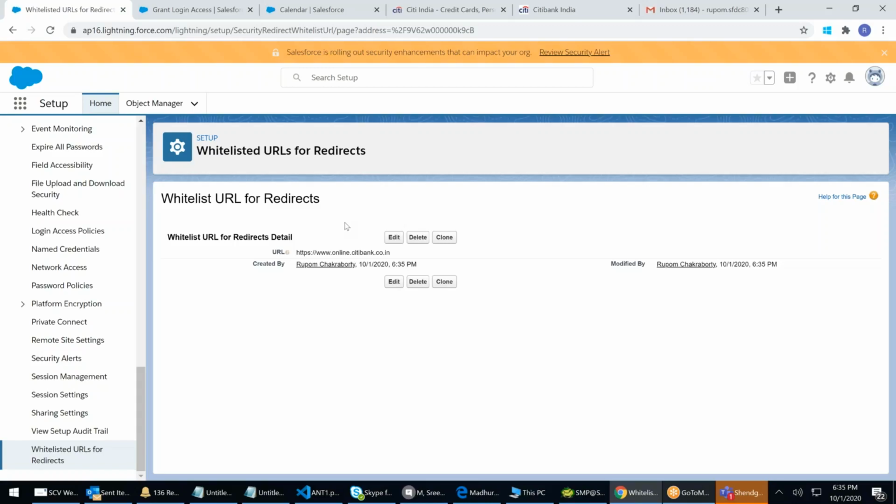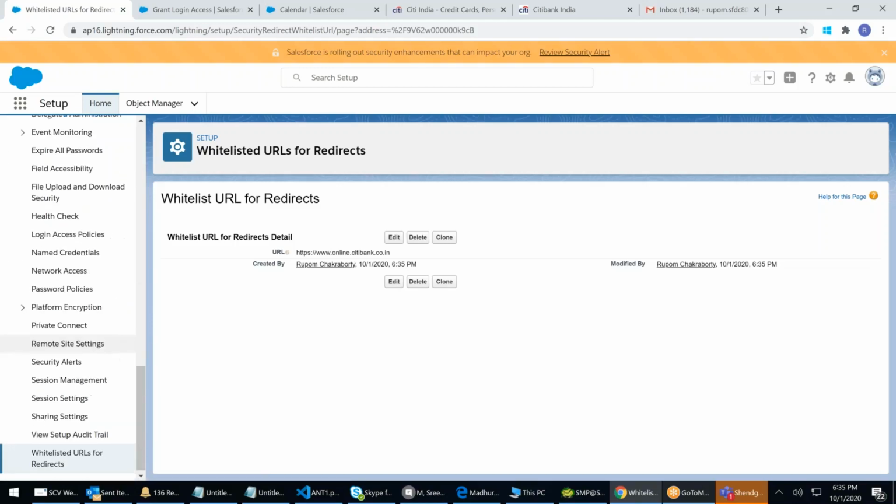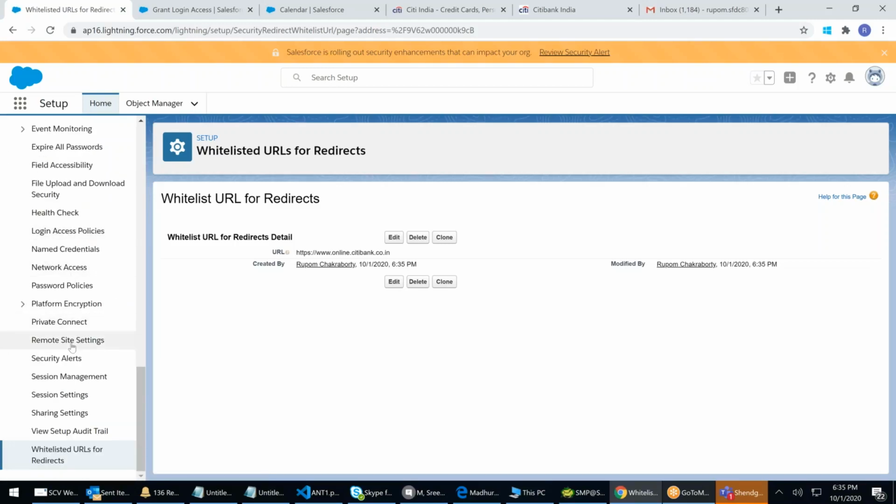Named credential is with certificate. Remaining are, what were those? CORS, CSP trusted site, right? Then you have remote site setting, and last is the whitelisted. All are whitelisted only, but so many places you have to enter. Every requirement is different, which we'll see in the programming.